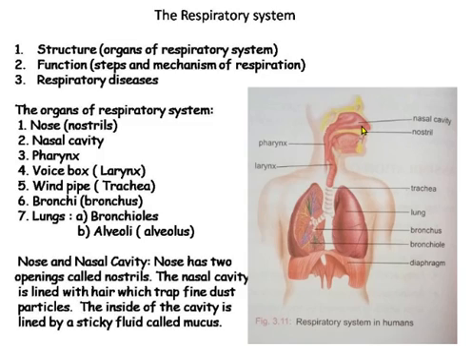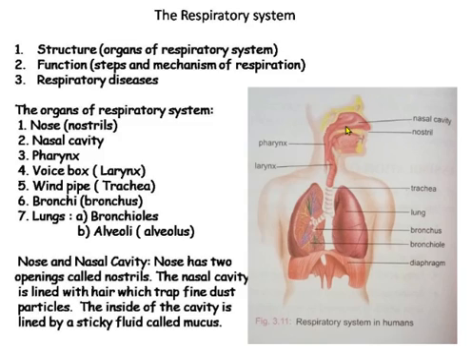Thus, the hair and the mucus in the nasal cavity clean the inhaled air, and also blood vessels present in the nasal cavity warm up the air to match our body temperature. It is due to these reasons that we should breathe through the nose and not the mouth.